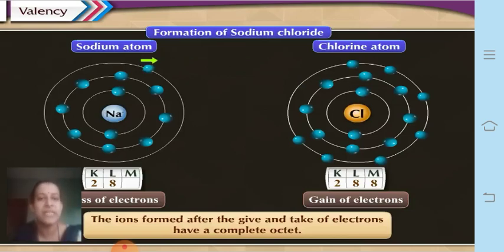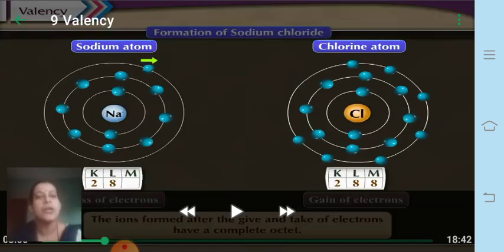And here the compound is formed due to the formation of ions, and that bond which is due to the formation of ions is also called an ionic bond, because ions are formed by the give and take of electrons. So here an ionic bond is formed between sodium and chlorine, and now sodium is stable, chlorine is also stable, because both of them have their complete octet.